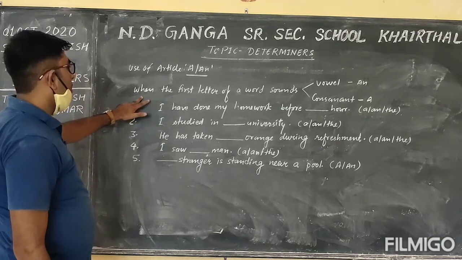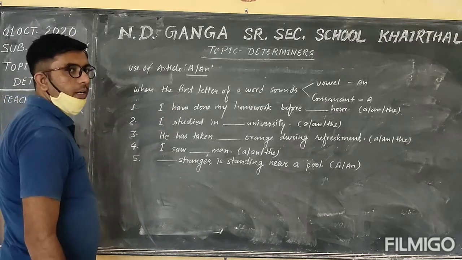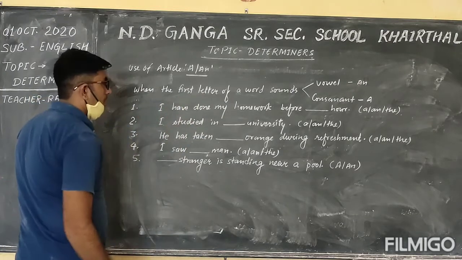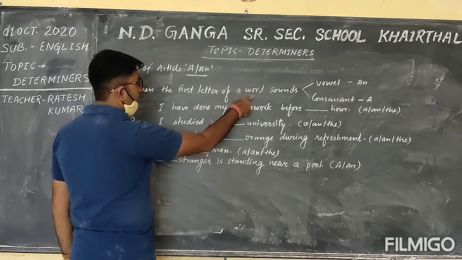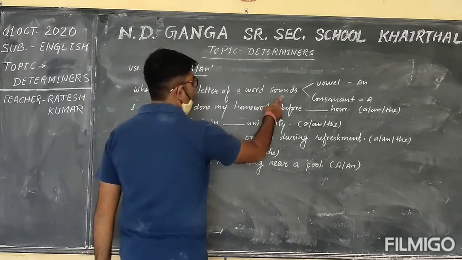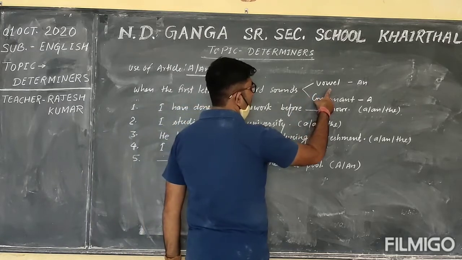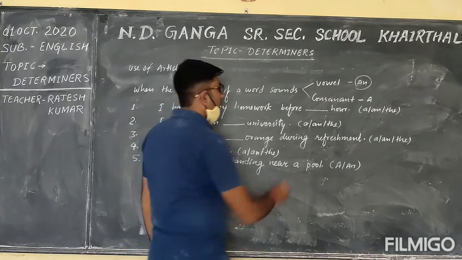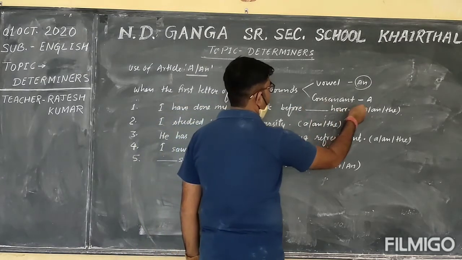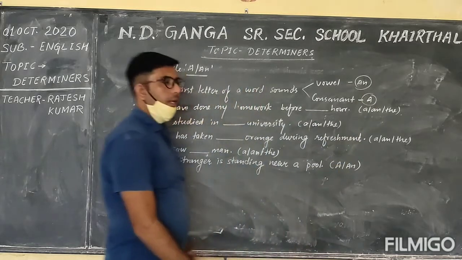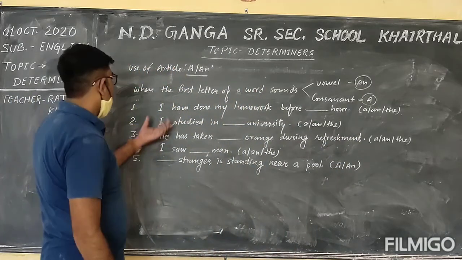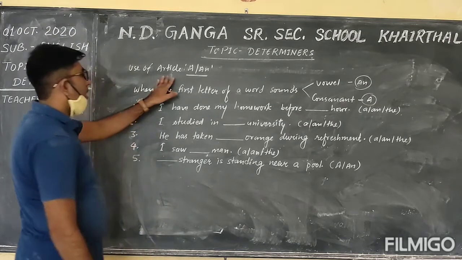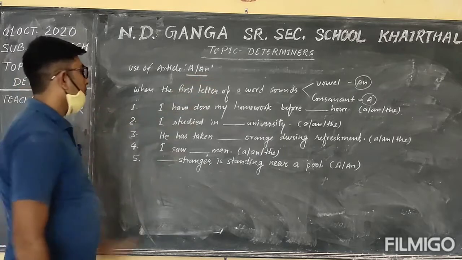When the first letter of the word sounds vowel, we use article an. But if it sounds consonant, we use article a. And there are given some examples related to article a and an.